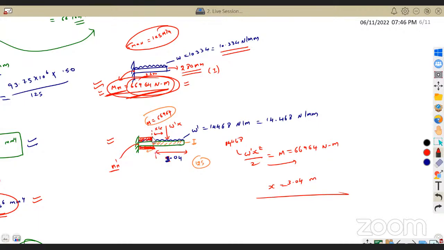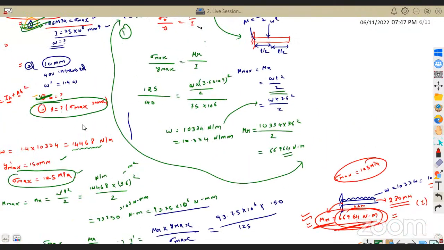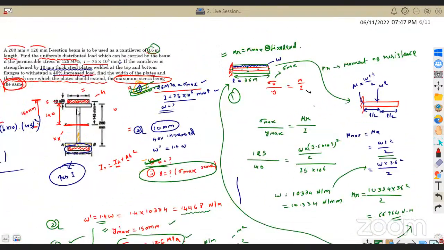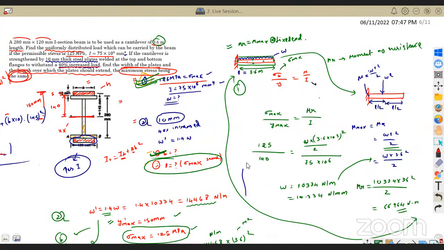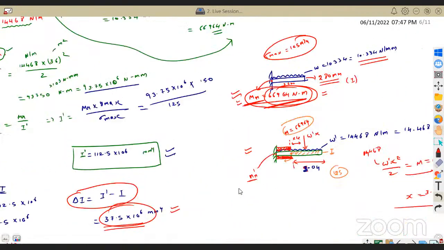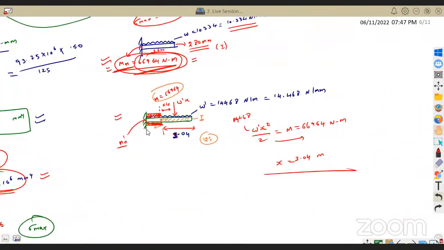This is the side view. The front view I already showed you. This extra plate is going to be added only for that length. How much is that length? We already know the total length was 3.6. This was 3.04. So 3.6 minus 3.04 is 0.56 meter.